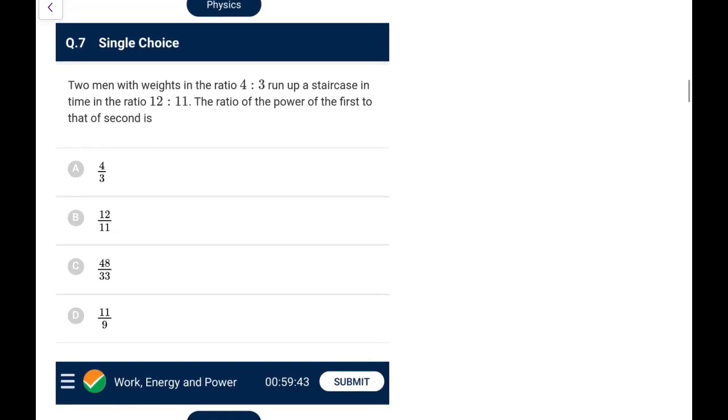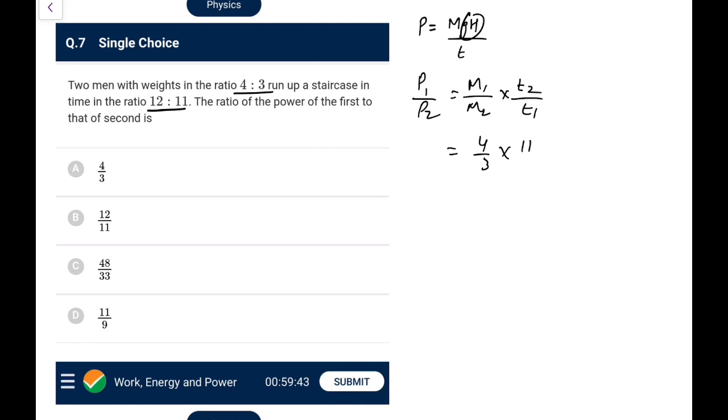Next one. Two men with weights in the ratio 4:3 run up a staircase in times in the ratio 12:11. The ratio of the power? Power is work done upon time. So here it is mgh by time taken. It is the same staircase, so g and h are same, so power is proportional to m by t. So P1 by P2 is M1 by M2 into T2 by T1. M1 by M2 is 4:3 and T2 by T1 would be 11 by 12. So what I get is 11 by 9, I suppose. So go for option D. Again not a tough one.